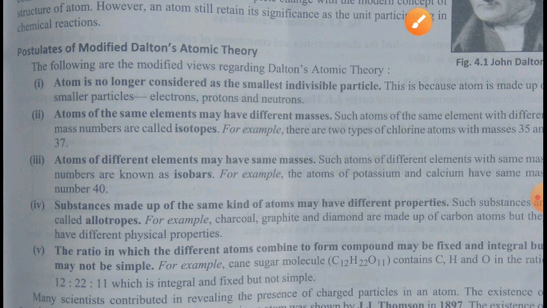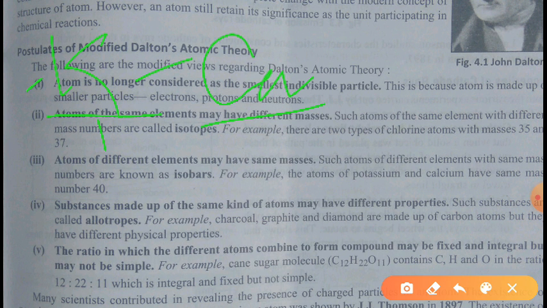Now next, what he says: atoms of different elements have different masses and chemical properties. He says that if you take different atoms, their masses will be different, but it is not like this. After some time we found that there are some elements whose atomic masses are the same, but the elements are different. For example, potassium and calcium. These two elements are different and their atomic numbers are different, but the mass number is found to be approximately the same, 40. Both have mass number 40.